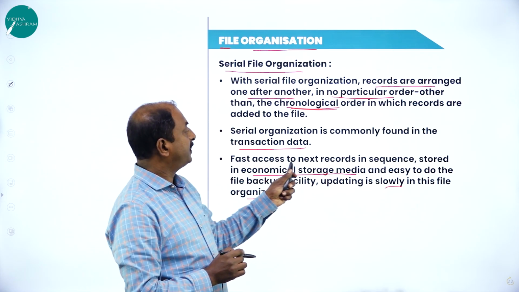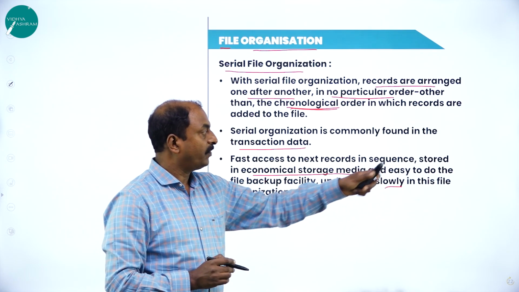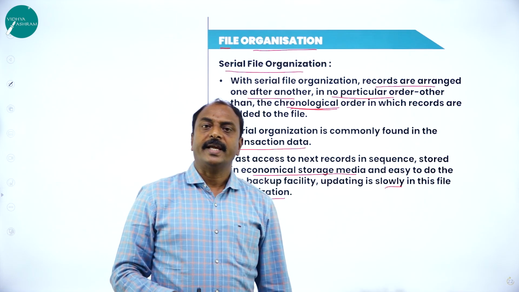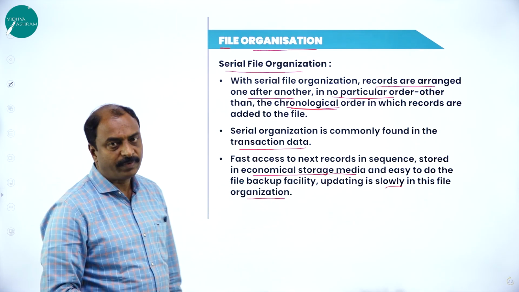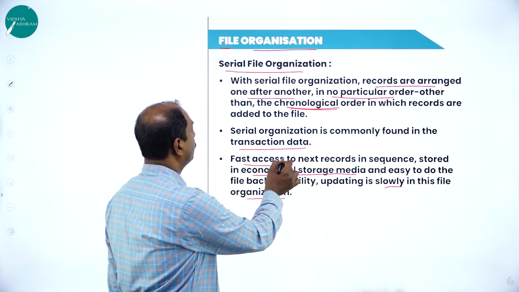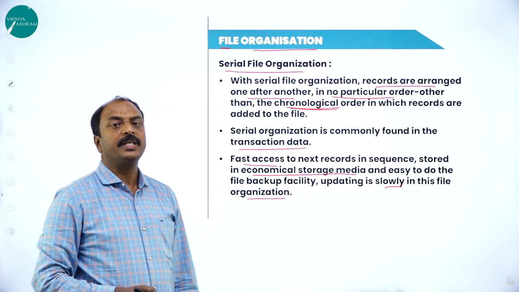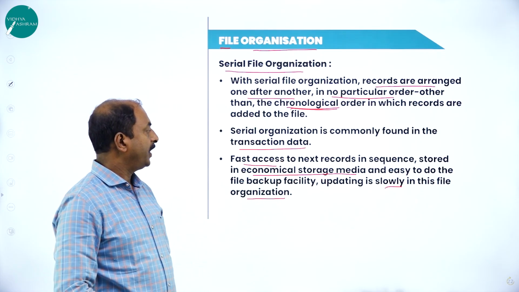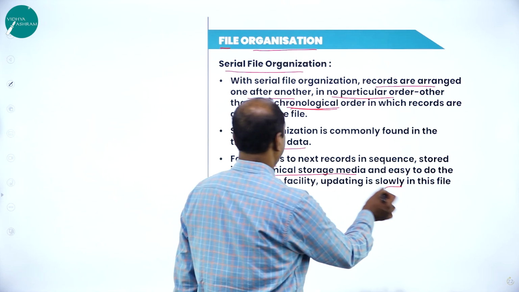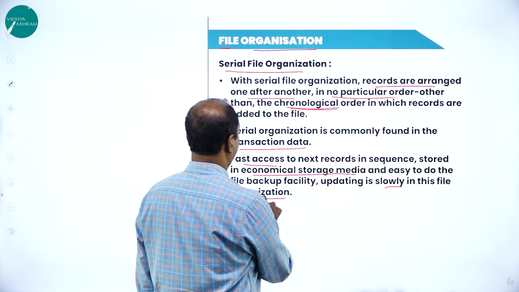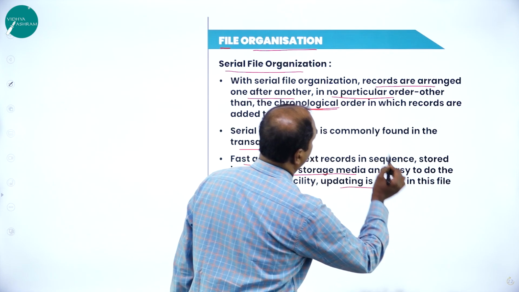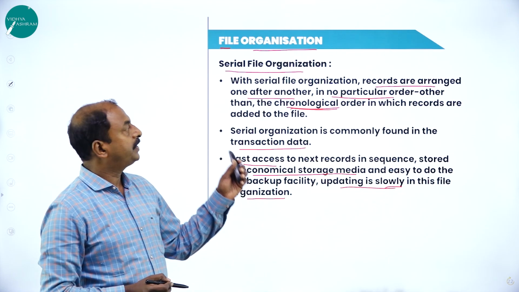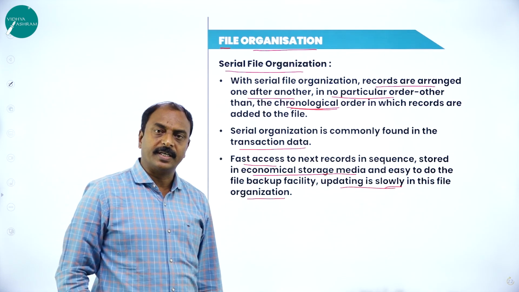The next record can be accessed very fast, that is one of the features of serial file organization. Apart from that, updating in this file is very slow. These are all the features of serial file organization.